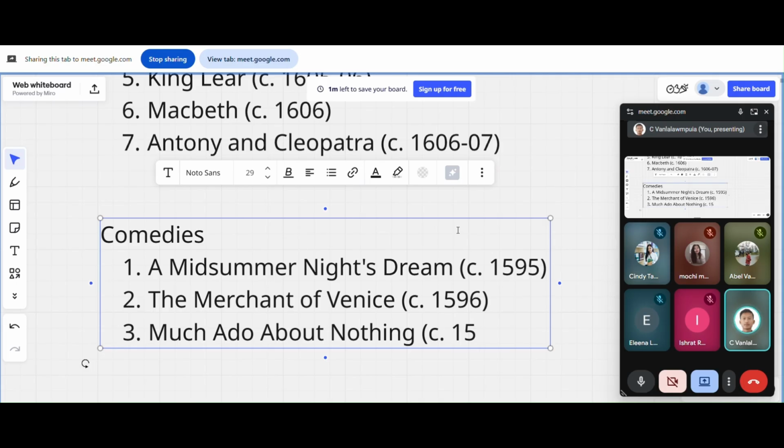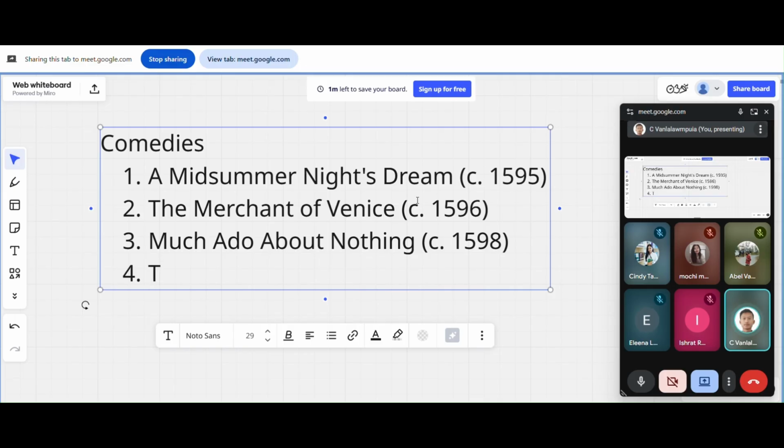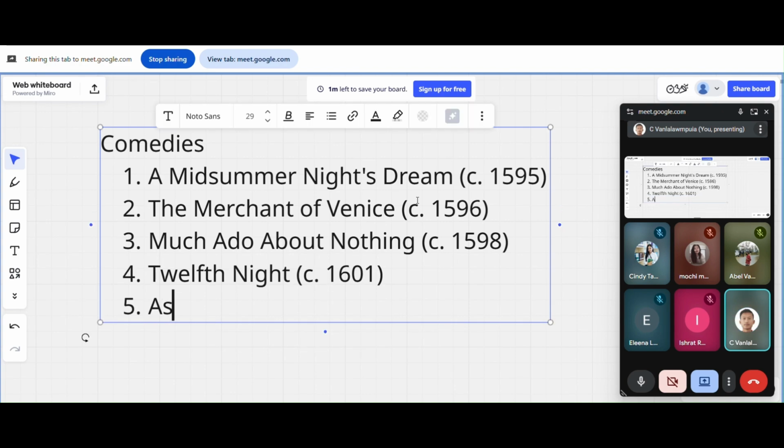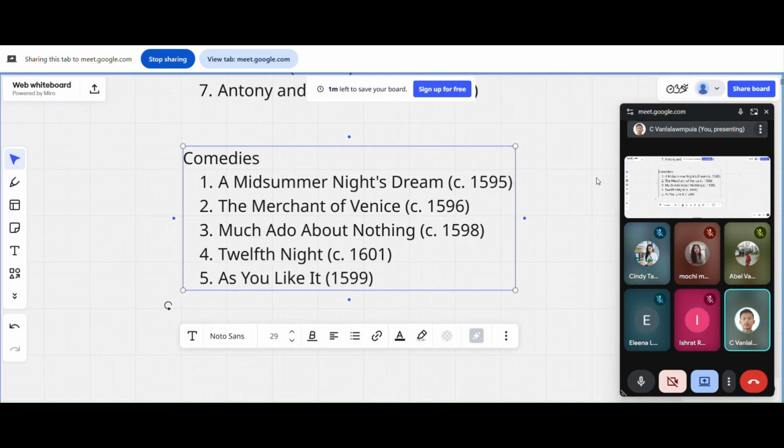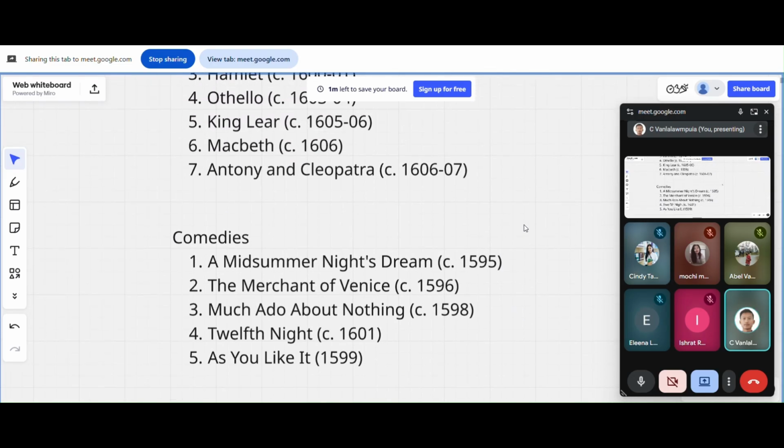Then what else? Twelfth Night. Twelfth Night was written somewhere in 1601. Okay, so 1601. And next will be As You Like It. This was written somewhere in 1599. We're not entirely sure, but we'll write 1599. It might be later than Twelfth Night or somewhere within that. So just let that sink in again. So now you have the tragedies and the comedies, the most popular ones only.